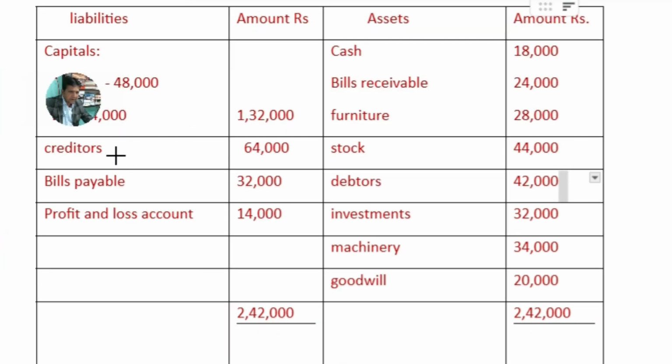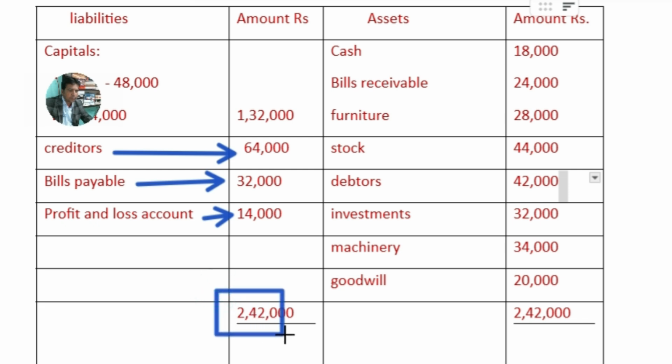Creditors 64,000, bills payable 32,000, and the profit and loss account reserve balance. This is a free reserve, and this amount will be transferred to the partners' capital accounts. The grand total of the liability side is 2,42,000.